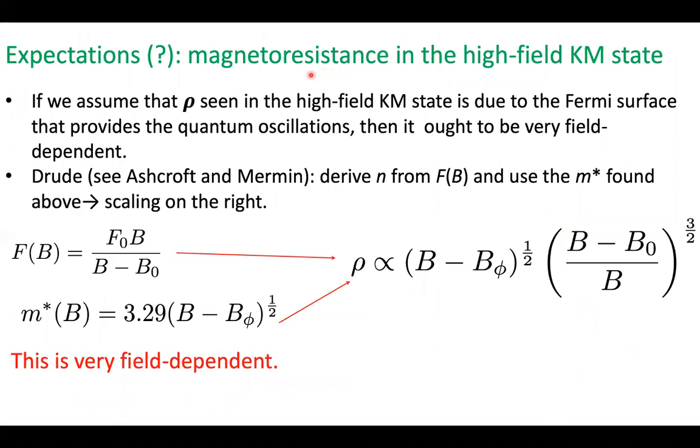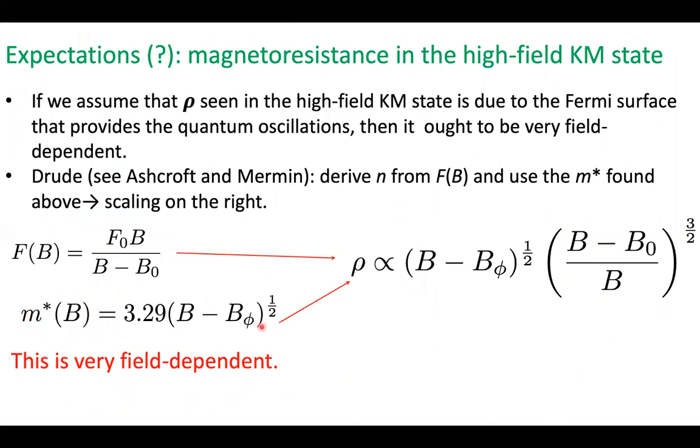If the magnetoresistance in the high field state is due to the same piece of Fermi surface that causes the quantum oscillations, now, we already know that this has a frequency which is very field dependent. We can convert that into a number density of quasiparticles, which is field dependent. We also know, I mentioned it briefly, that the effective mass is field dependent.